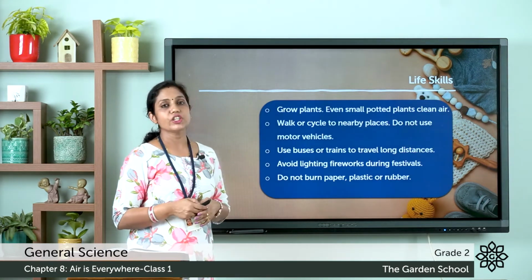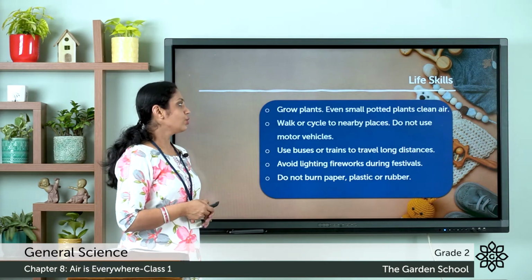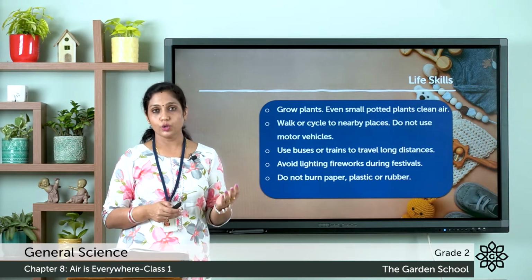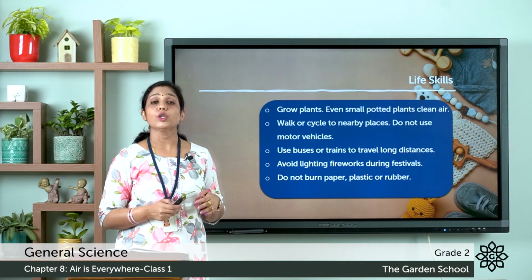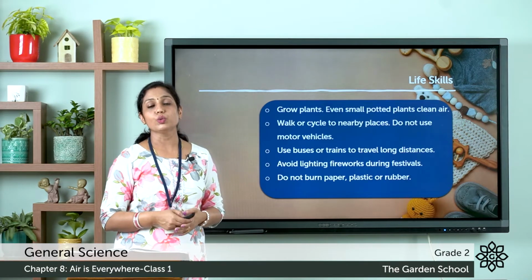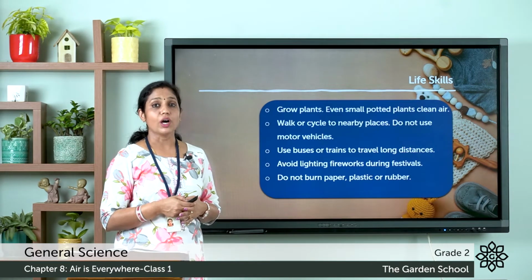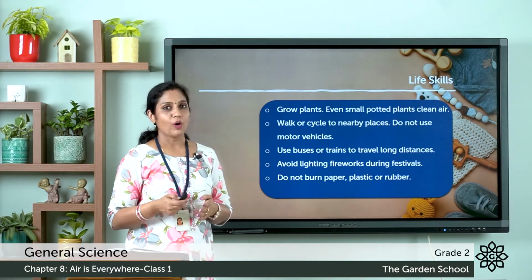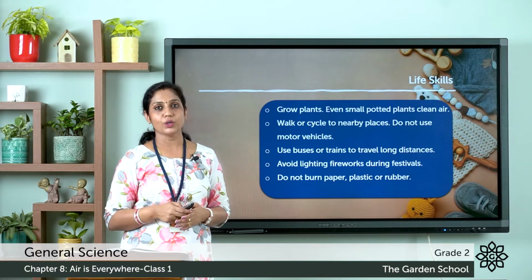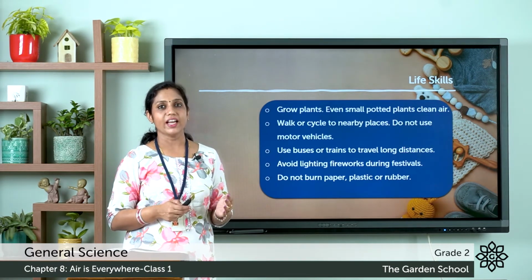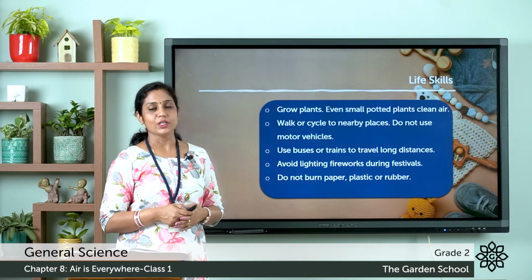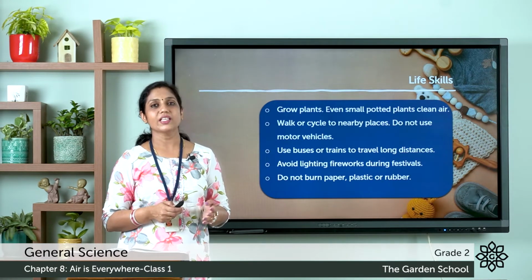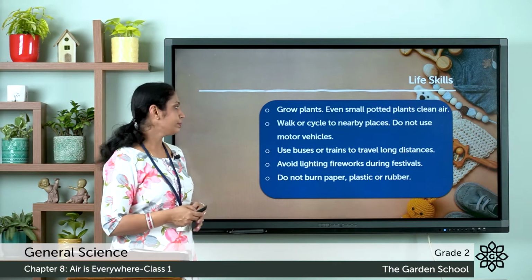Walk or cycle to nearby places. Do not use motor vehicles. If you want to go to nearby places, what you have to do? You can either walk or you can use cycles. It's better to avoid motor vehicles. Why? Because the smoke from the motor vehicles fills in the air and makes the air unclean. So it's better you walk or go by cycle if it is a nearby place.